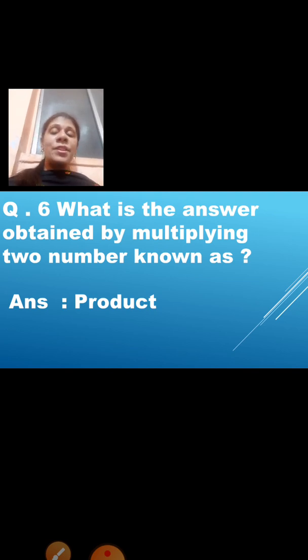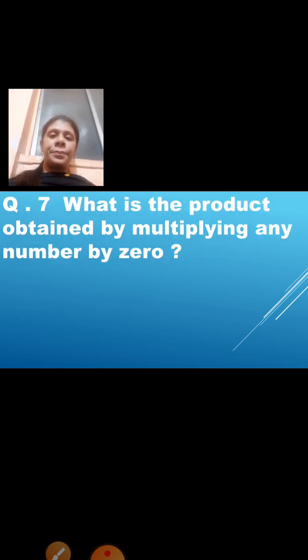The answer obtained by adding two numbers is known as sum. The answer obtained by subtracting two numbers is difference, and the answer obtained by multiplying two numbers is known as product. Understood? Now next.